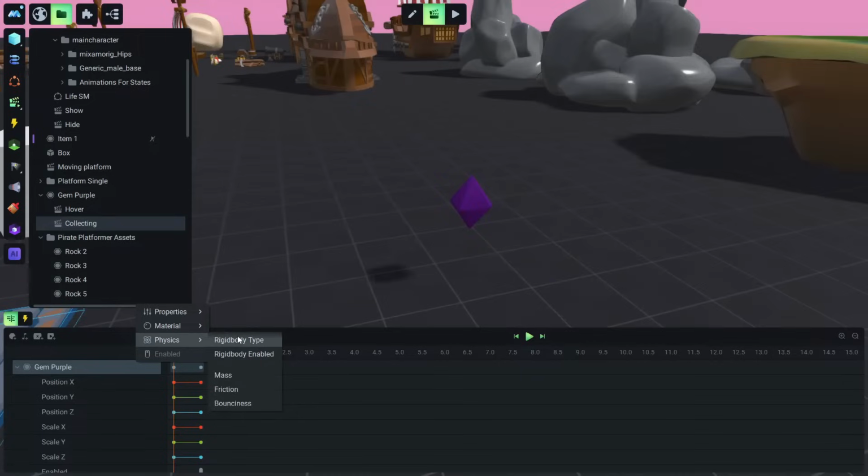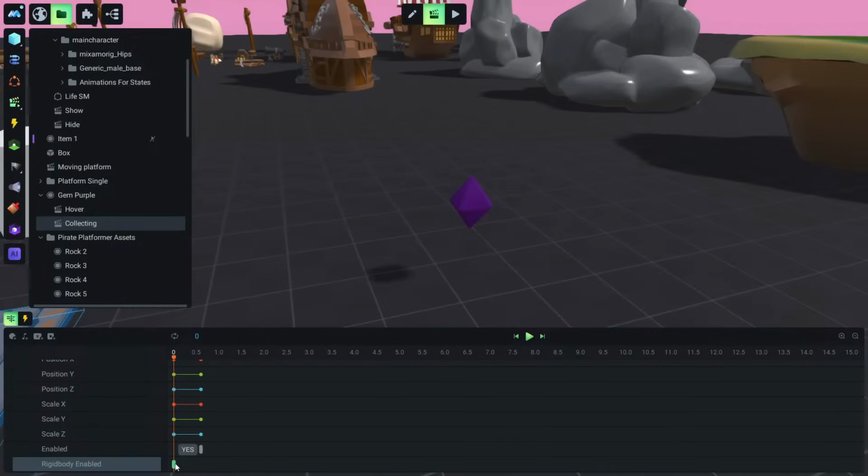We want to do this on the first moment of this animation, on position 0. Okay, and to disable this, we go to rigid body enabled. We add this property, and we set this to off. And we want to do this because we want our character to only touch the crystal once, so we don't have multiple collision events with the crystal.